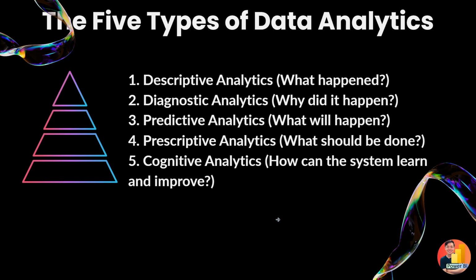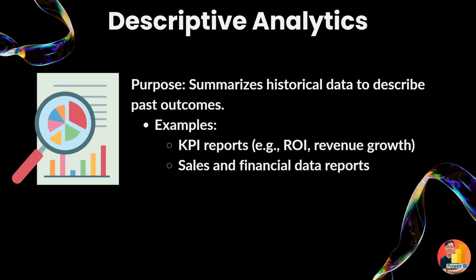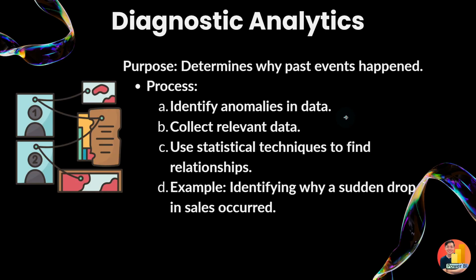Now let's go deep dive into each one of them. Descriptive analysis summarizes historical data to describe past outcomes, like ROI, revenue growth, sales, and financial reports. It's the simplest out of all these analyses. Diagnostic analysis determines why past events happened. Based on all this data, why did such things happen?